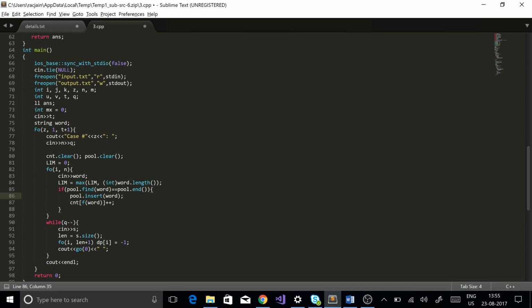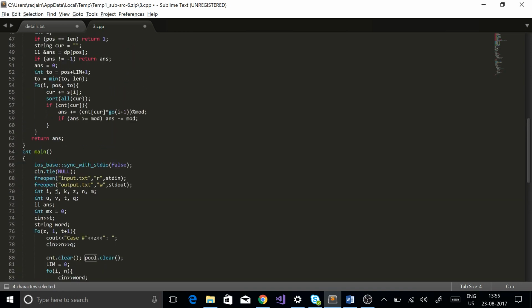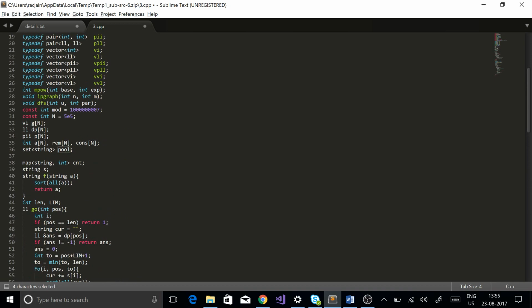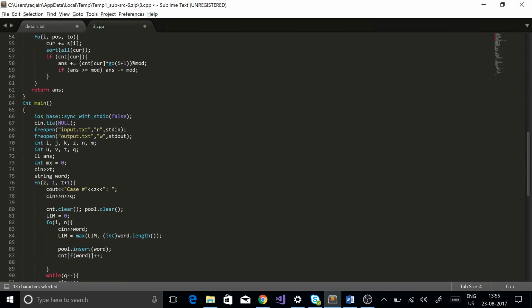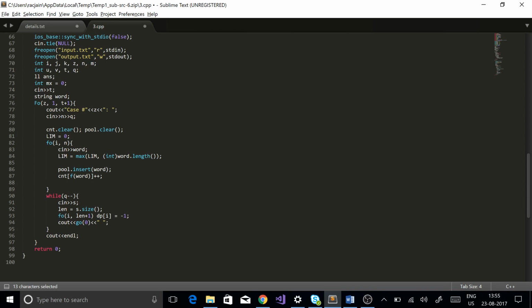We can do it simply like this. Pool is nothing but a set of strings, as you can see upwards. I'm inserting it in my set, and I'm doing count of the sorted word: I sort it and then increment the count. Now I'm taking queries. Take the input string, which is s.